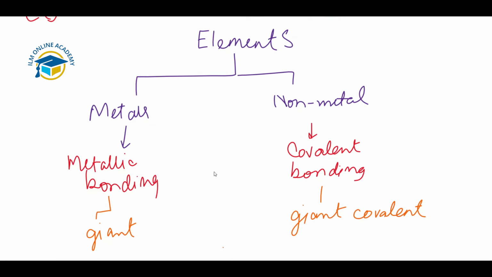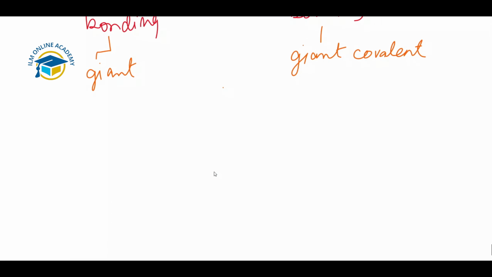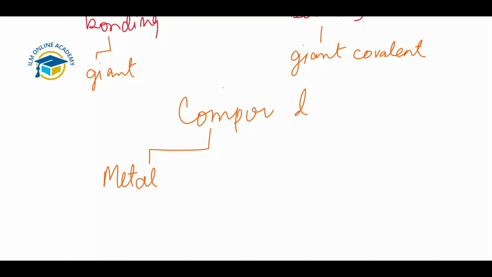Next we have the compounds. In the case of compounds, when a metal and a non-metal make a bond, that is known as ionic bonding.